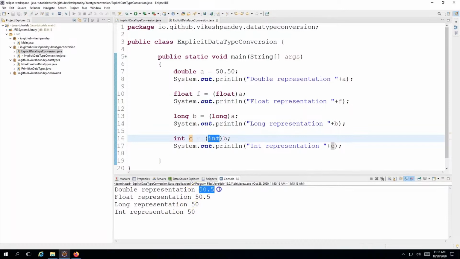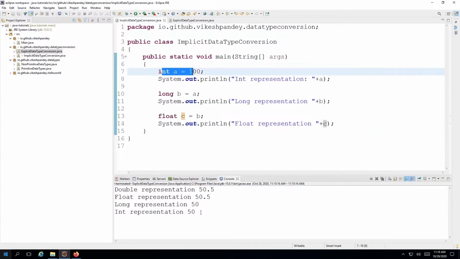So we started from this value and we ended up with these values when we try to store them as long or int. So this is all I wanted to cover in today's lecture. We covered basically the data type conversion or data type casting concepts: how implicit data type casting works and how explicit data type casting works.